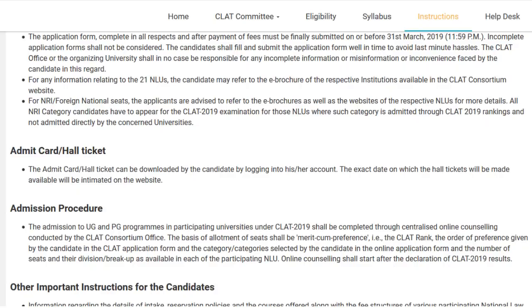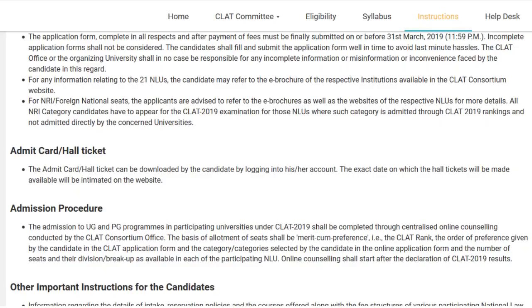So all NRI category candidates have to appear for the CLAT 2019 exam for those NLUs where such categories are admitted through CLAT 2019 rankings and not admitted directly by the concerned universities. So if you're applying through foreign national seats at NALSAR, let's say, you need to submit your 12th standard scores directly to NALSAR. You don't have to go through CLAT unless you really want to open up your prospects and then write the CLAT also, then that's okay.